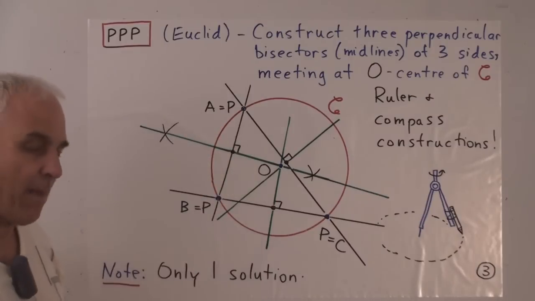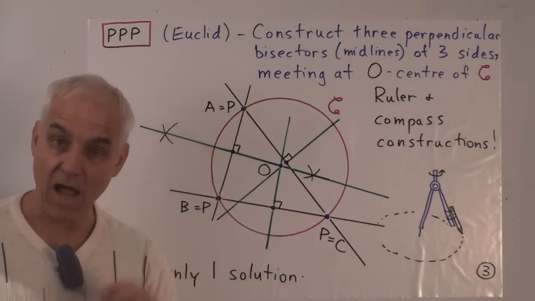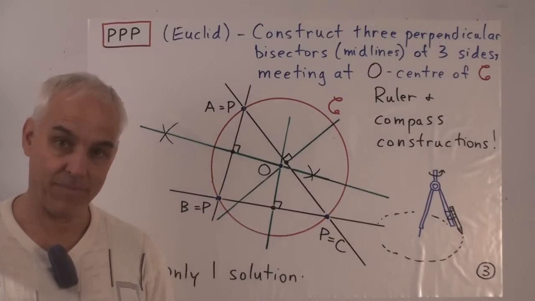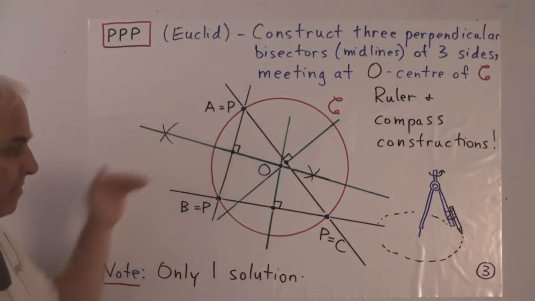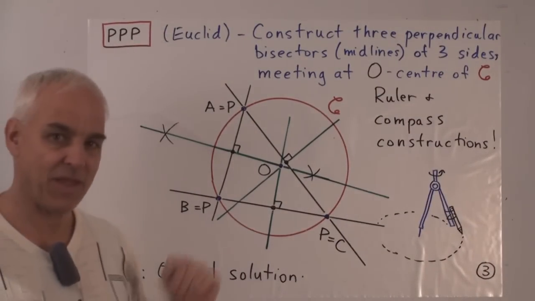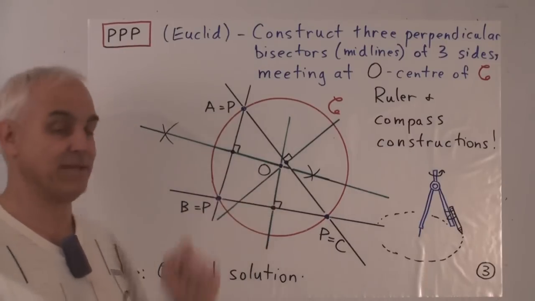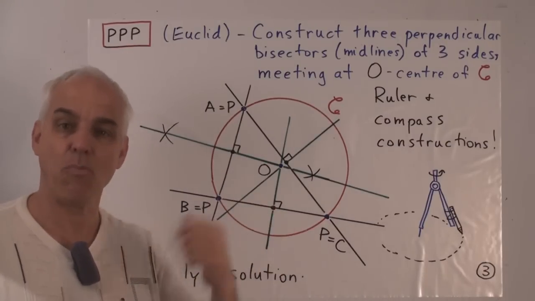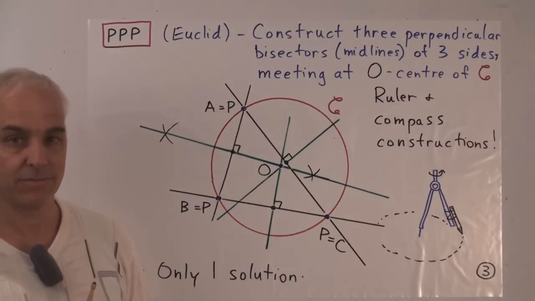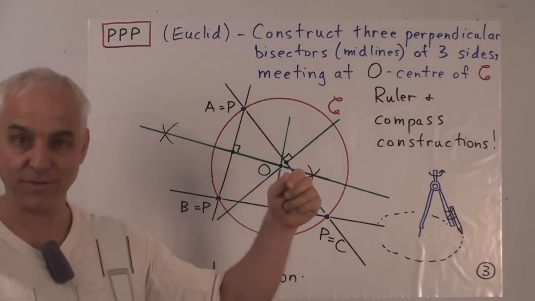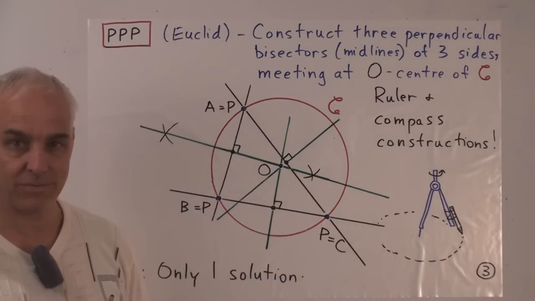If the 3 points happen to lie on a line, happen to be collinear, well then this construction doesn't really work, because then the bisectors are parallel and they don't meet. In that case, there's no proper circle that goes through 3 collinear points. Of course, in that case, there's a line that goes through them, but it's not really a circle.